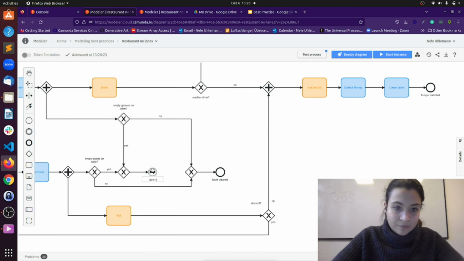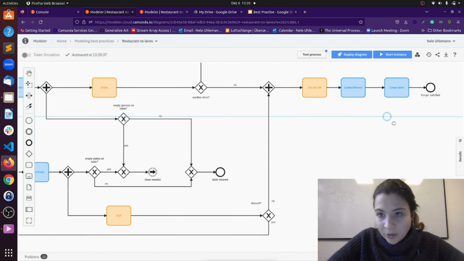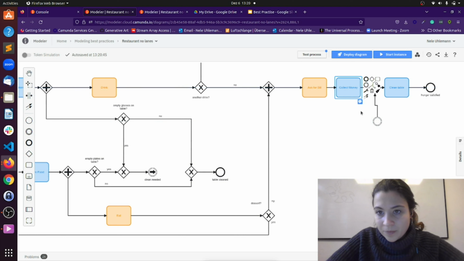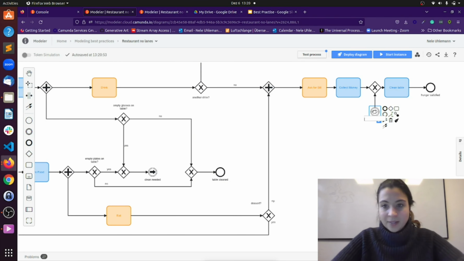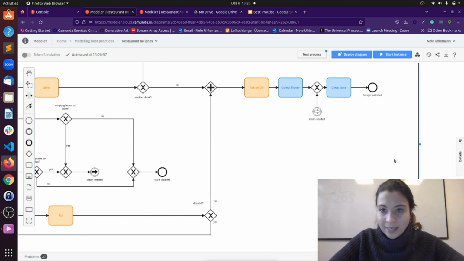clean table needed. And then what I do here, I have another link event with a catch, and this says also clean needed. And now basically I would come here also to the clean table.